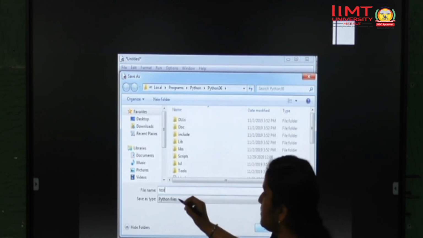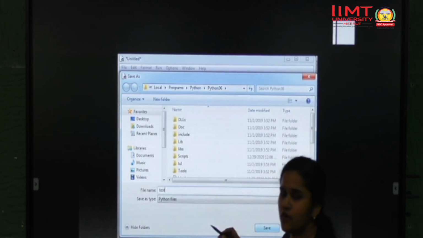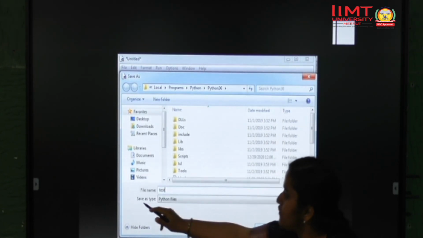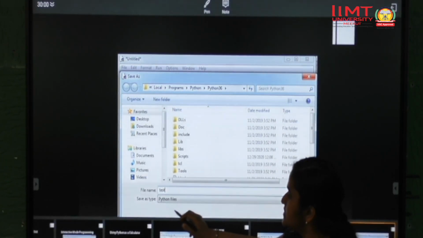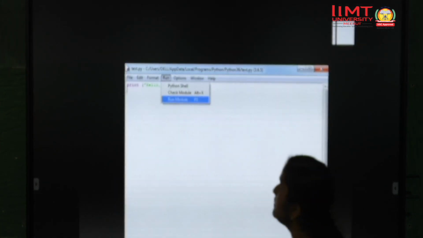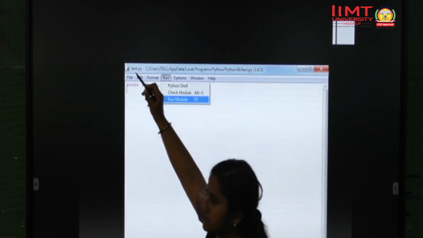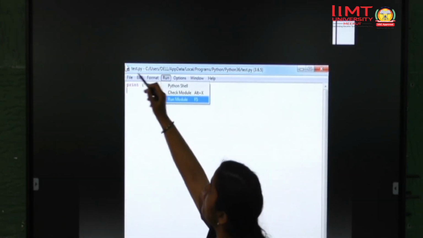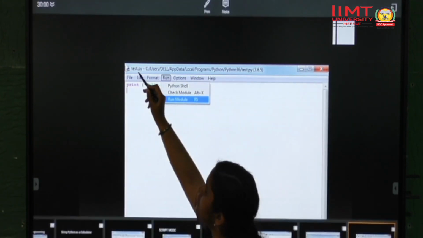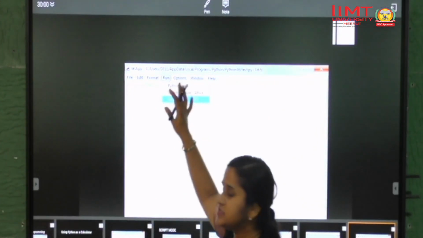Write your file name, test, or whatever you want. I have written test. By default it gives you save as type Python file. After that click on the save button. Once you click on save, your file name will change from untitled to test.py. That means now this is your file, and it has been saved successfully.